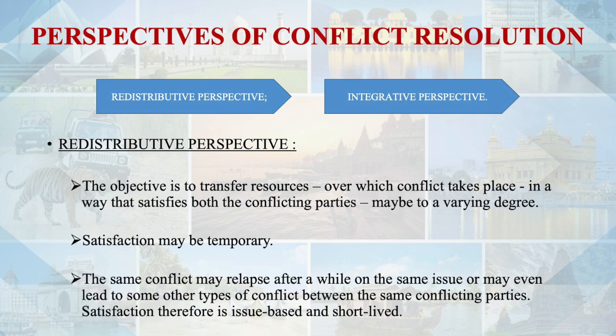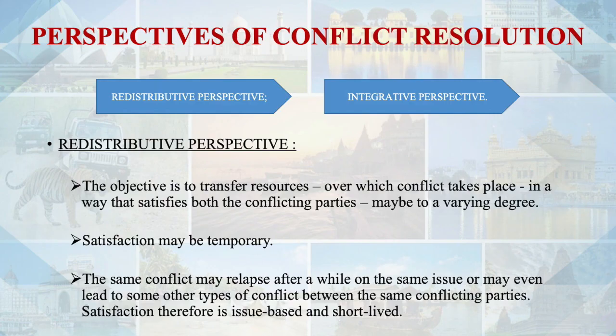The same conflict may again relapse after a while on the same issue, or may even lead to some other types of conflict between the same conflicting parties. So satisfaction in this process is temporary, and it cannot guarantee that conflict will not again arise. Satisfaction has to be issue based, and it is very short lived.